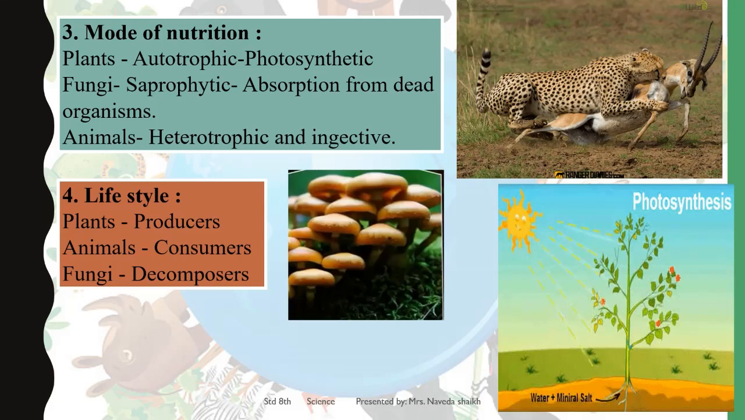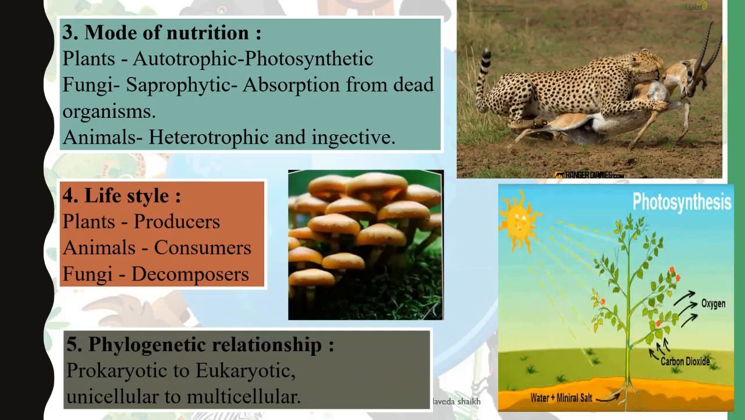Okay. Next was the lifestyle. Whether it is a producer, like the plants are producers, animals are consumers, means they take in, whether it is a deer which consumes the plant or whether it is a tiger or a lion or a leopard which consumes the herbivore animal. Next is fungus, whether they are decomposers, means if a dead and decaying body is lying somewhere, they absorb their nutrition from that and they help it to decompose as well. Okay, so all these things need to be considered while classifying the organism.